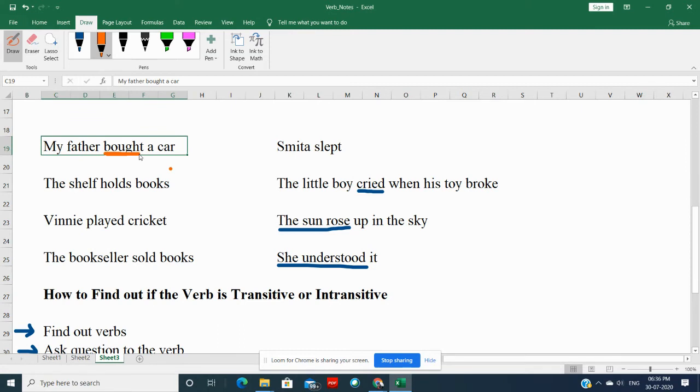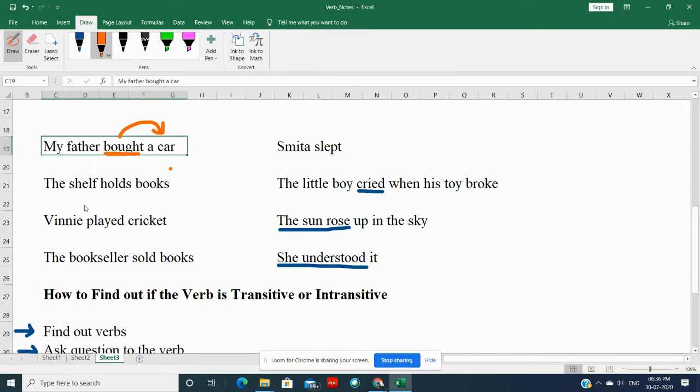And then ask question to the verb with what or who. So bought what? And you are getting answer, car. So by asking question to verb using what or who, if you get answer, then that verb is your transitive verb.